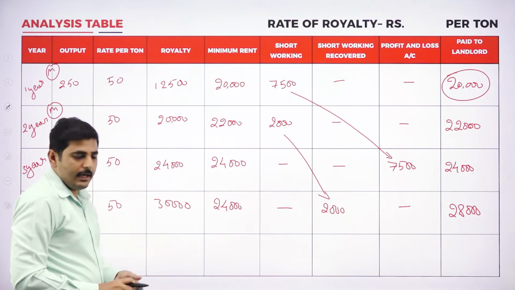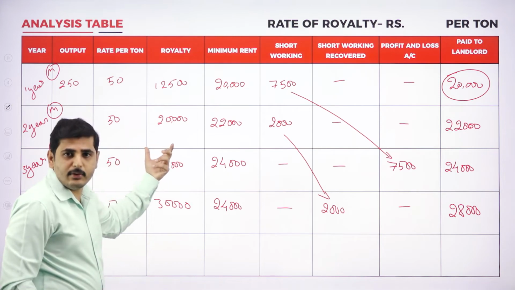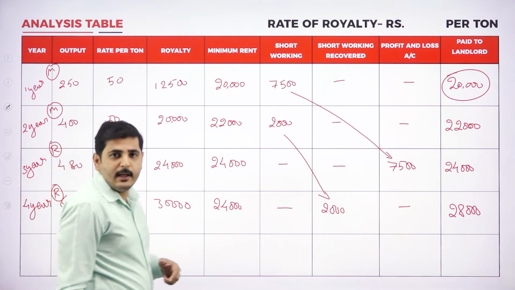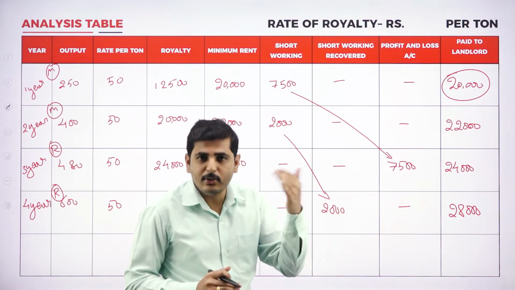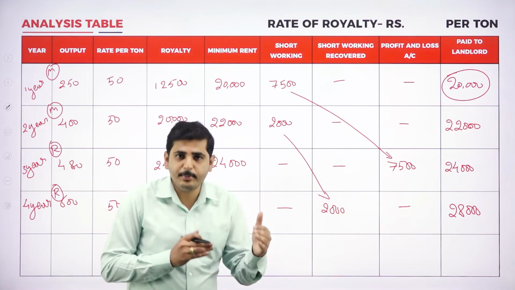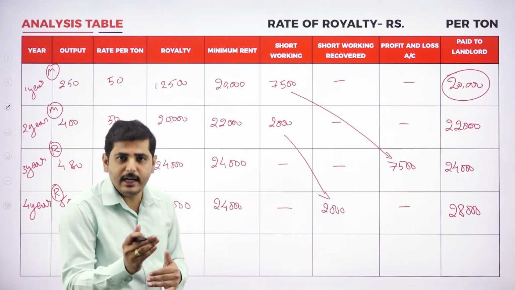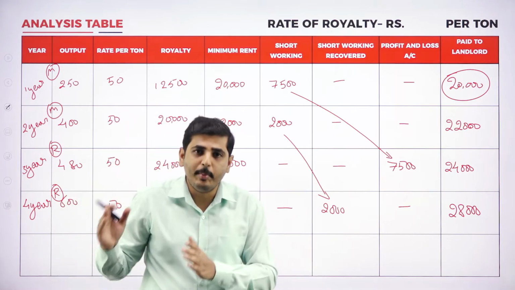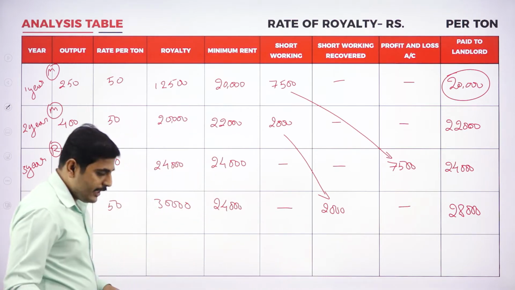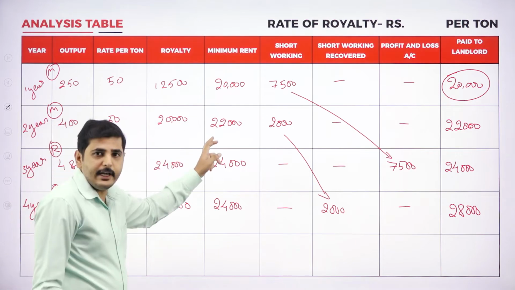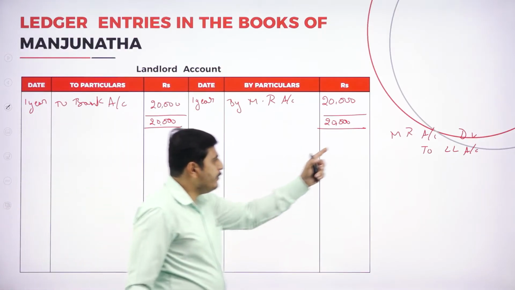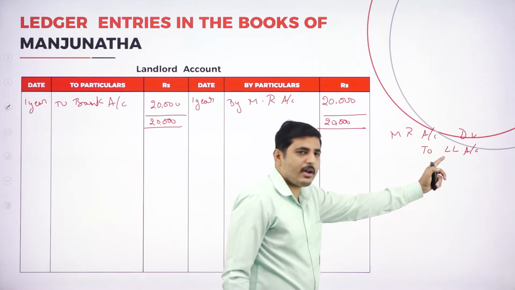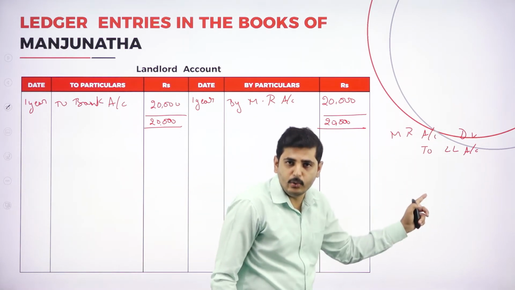See here which entry or which amount I am paying now. In the second year also I am paying the minimum rent. What is the journal entry for minimum rent? Minimum rent account to landlord account. Later we have to pay the amount to the landlord. Journal entry: landlord account to bank account. So let's go to the entry. What is the amount we are paying here? 22,000. Let's write again the journal entry: minimum rent account to landlord account.